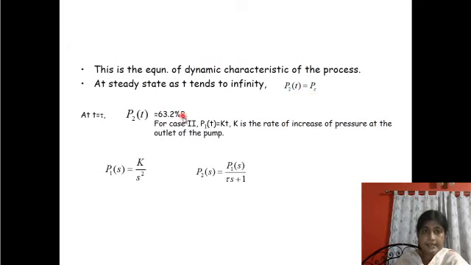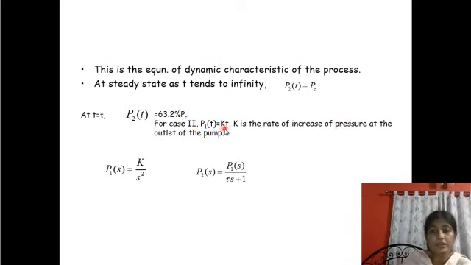This is the equation of the dynamic characteristics of the process. At steady state, P2(t) equals the constant value PC, and at t equals tau, P2 is 63.2% of PC, just like the first order RC model with a constant pressure source.